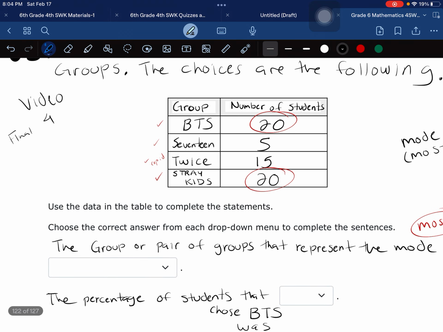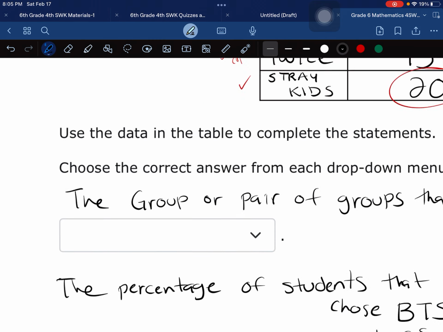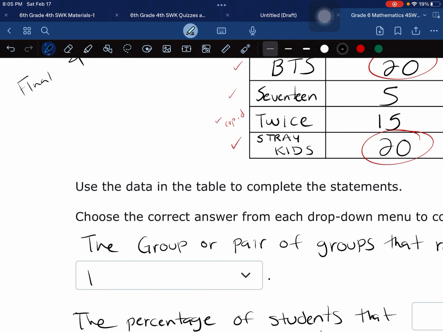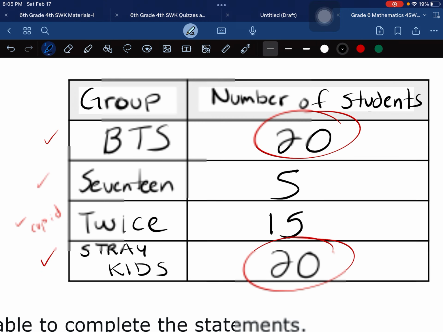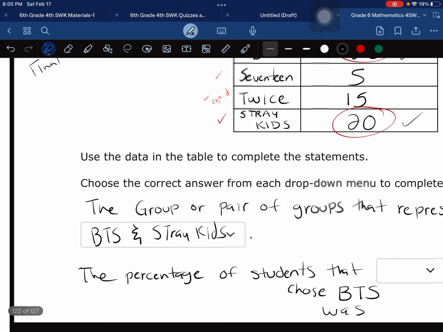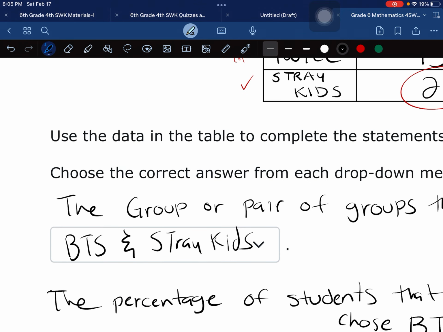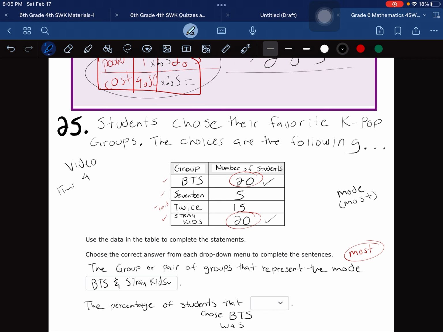So there's going to be two modes. Here there are going to be two groups. So it's going to be BTS and Stray Kids, because mode is the most, and both of them have the most. So they both win. Both of them are modes, because both have the most.